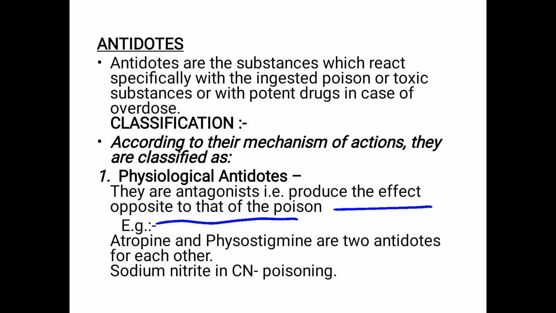Examples of such physiological antidotes: atropine and physostigmine are antidotes for each other. Atropine is an antidote for physostigmine, and physostigmine is an antidote for atropine. Next, sodium nitrite in cyanide poisoning is also a physiological antidote.